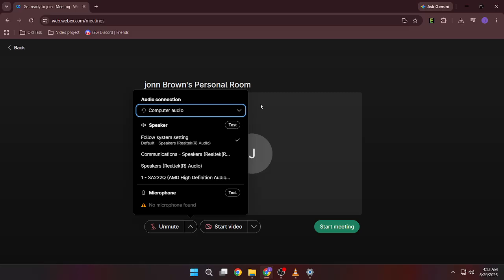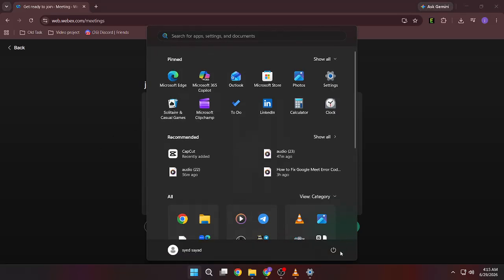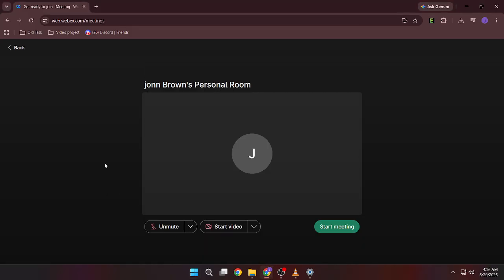If the issue continues, close applications such as Zoom, Microsoft Teams, Google Meet, music players, or recording software that may be using your audio device. These applications can sometimes create audio conflicts. Now update Cisco Webex to the latest version, then restart your computer or mobile device. Keeping your software updated often resolves compatibility and audio playback issues.